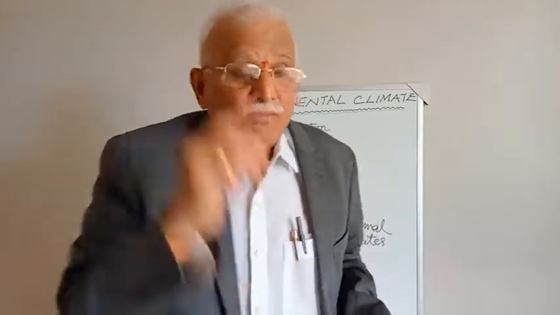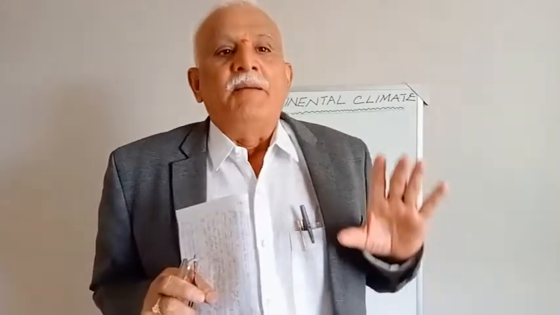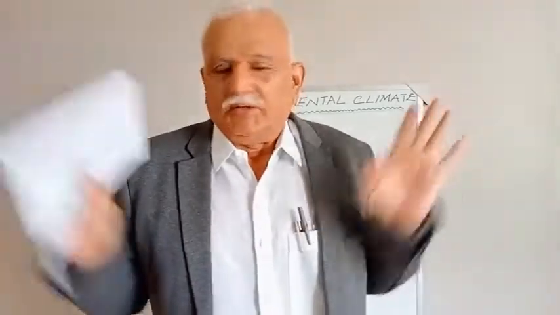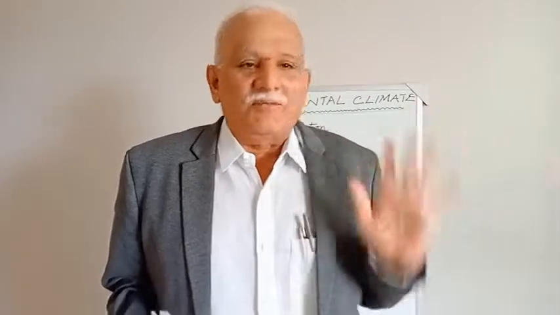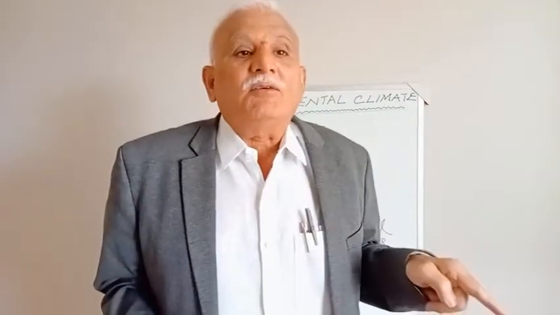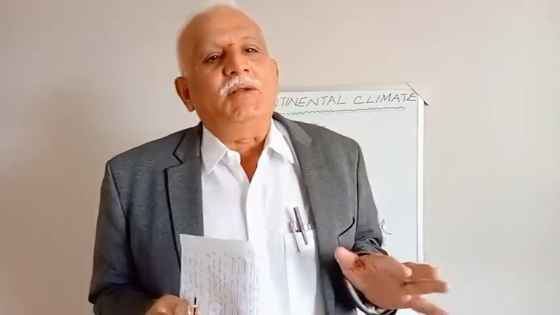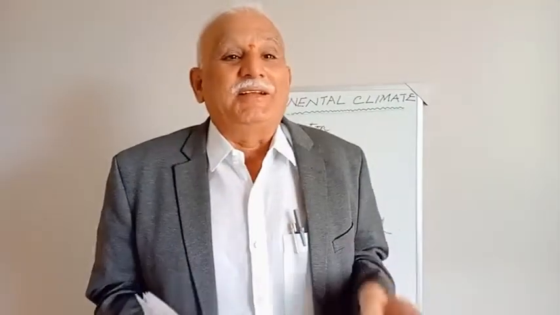Now here, I would like to share something very interesting. With reference to precipitation, the tropical climate is again subdivided into three: humid, semi-arid and arid. In the interview, this question will be asked. Megathermal is a synonym with tropical, number one. What is tropical? Every month's temperature is 18 degrees centigrade or more, all 12 months. What is equatorial? Every month is again more than 18 degrees centigrade, but there is no seasonal variation, whereas in the tropical, there is a seasonal variation.